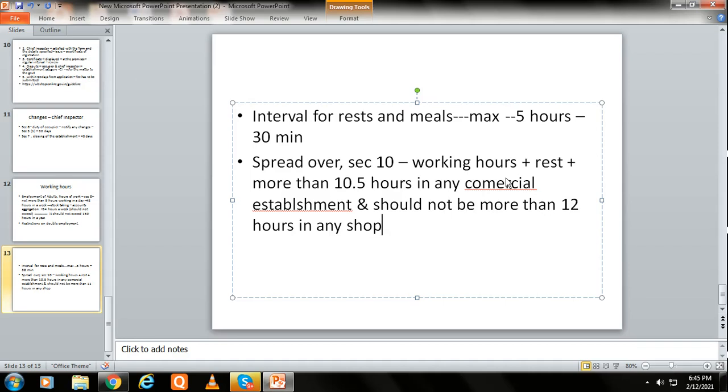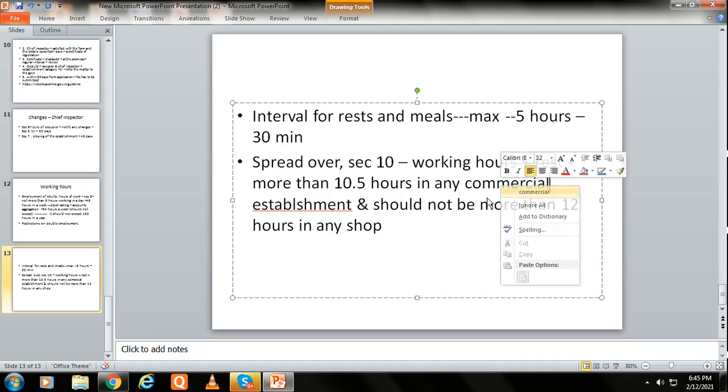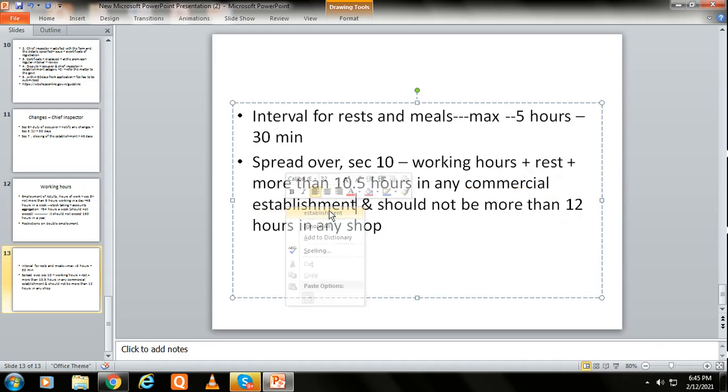This is the normal procedure. That means for spread over, this is according to section 10. The periods of work and your tiffin, rest, whatever, if you include everything, it should not go beyond 10.5 hours in any commercial establishment and should not be more than 12 hours in any shop. Okay.